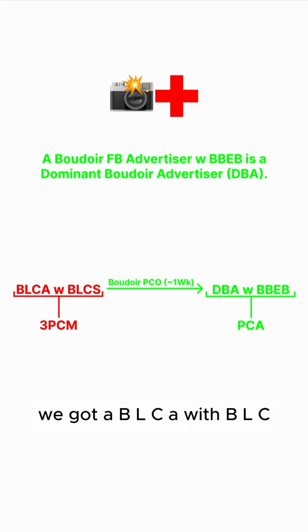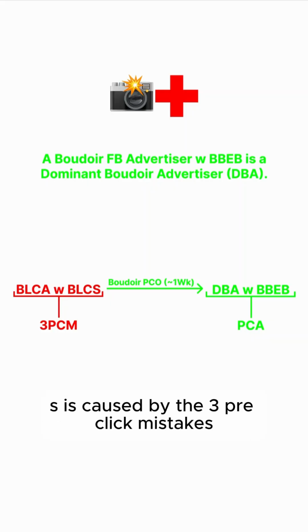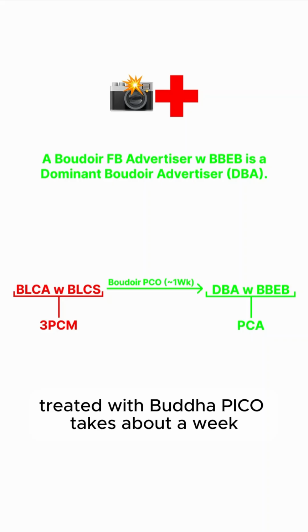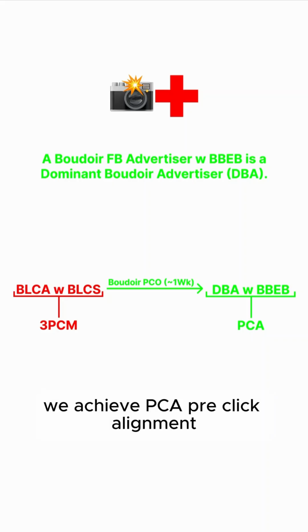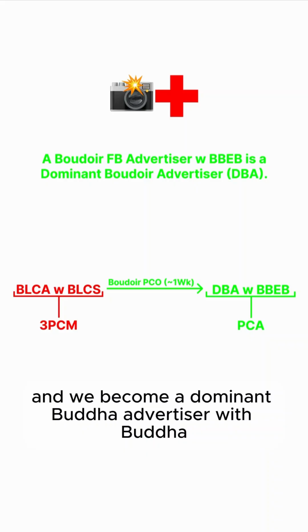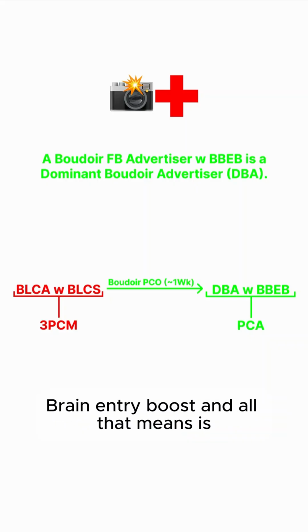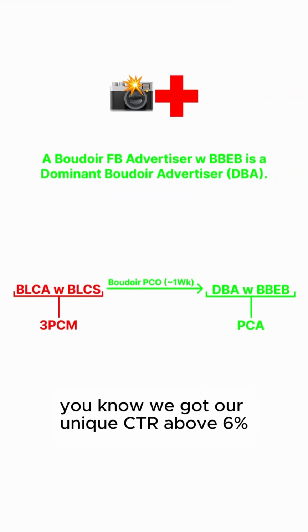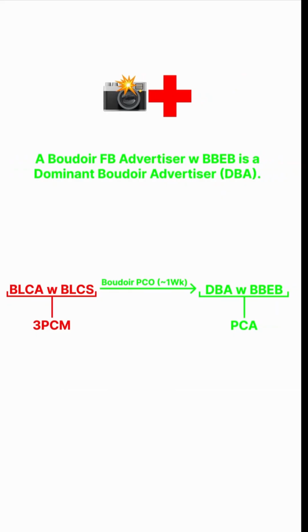We've got a BLCA with BLCS caused by the three pre-click mistakes. It's fine, easy enough, treated with Boudoir Pico. Takes about a week. We achieve PCA, pre-click alignment, and we become a dominant Boudoir advertiser with Boudoir brain entry boost. And all that means is we've got our unique CTR above 6%.